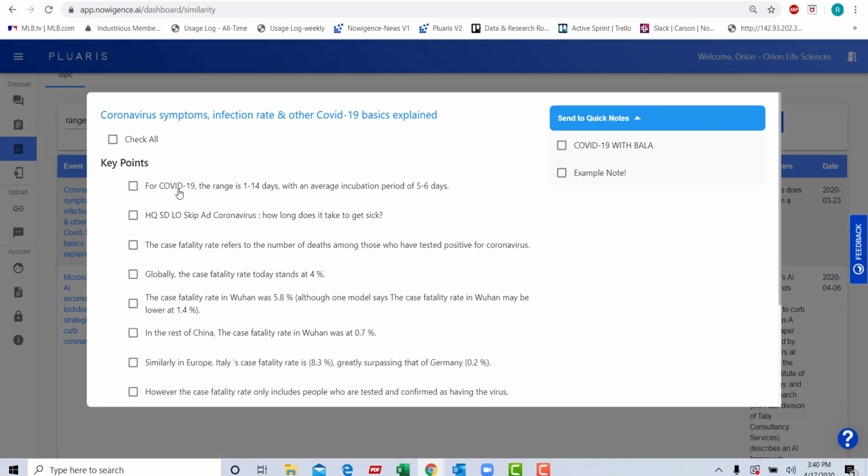All the basics explained. For COVID-19, the ranges of incubation is 1 through 14 days, with an average of 4 to 5. Now, we can take this information and we can send it to a quick note. The quick note just allows us to have a small briefing on current information that we are trying to gather.